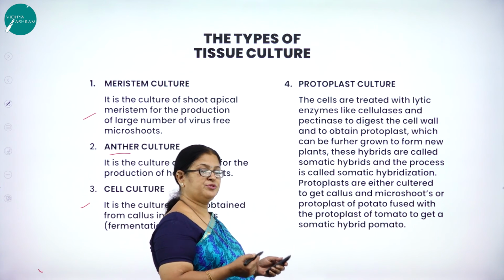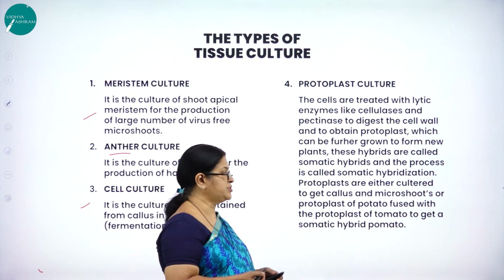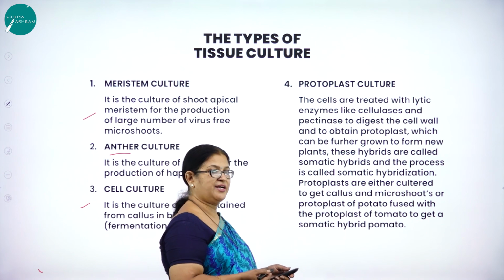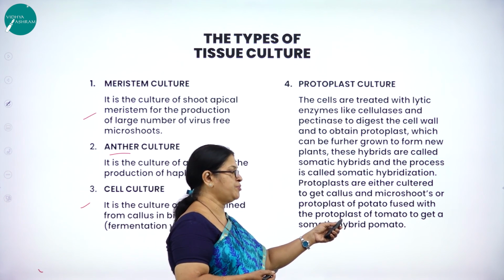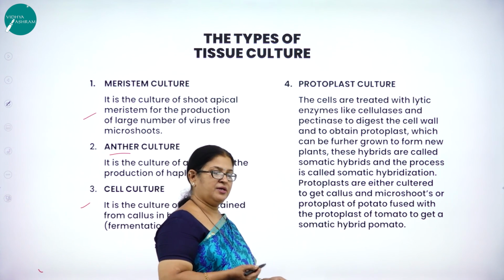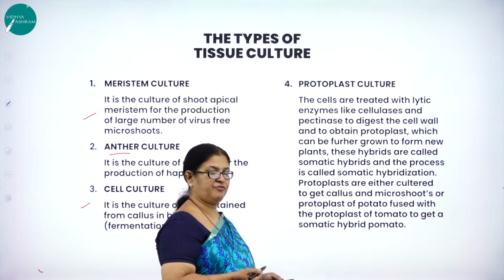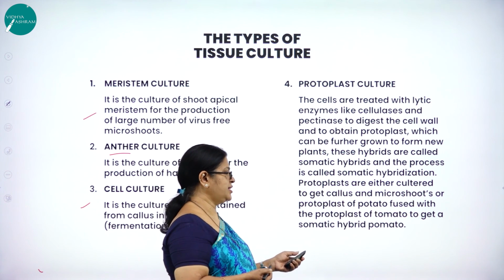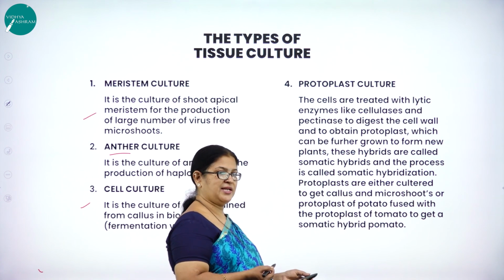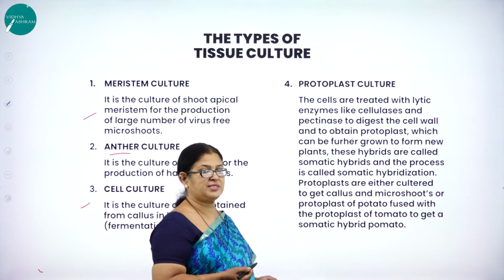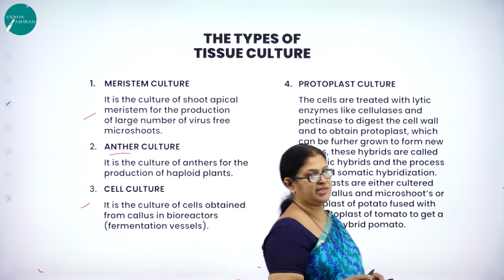And the protoplasts of two different desired plants are taken and fused to get a plant of a desired variety. For example, like pomato. Pomato is obtained through what? Fusion of the protoplasts of a potato and a tomato, called a hybrid, that is somatic cell hybridization. It's a very good classical example for somatic cell hybridization.